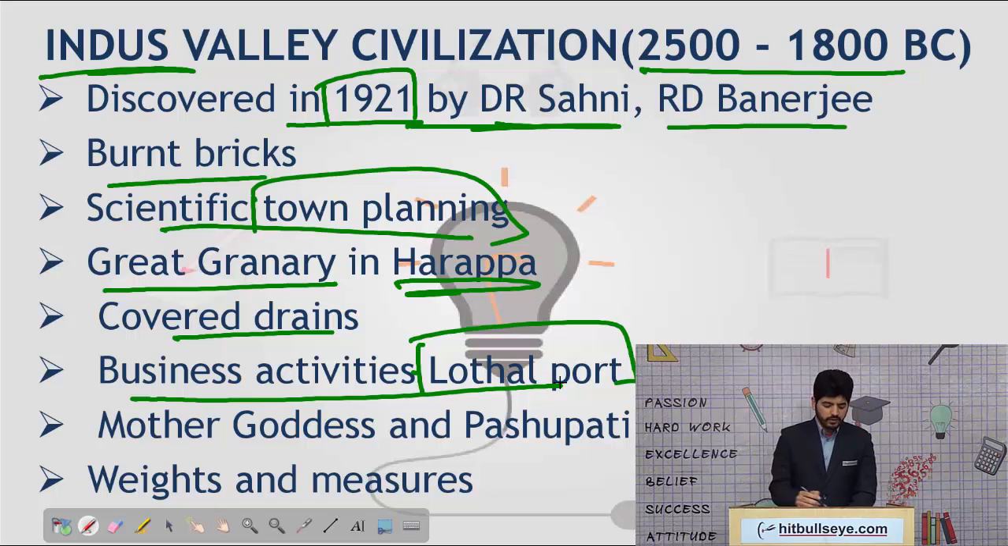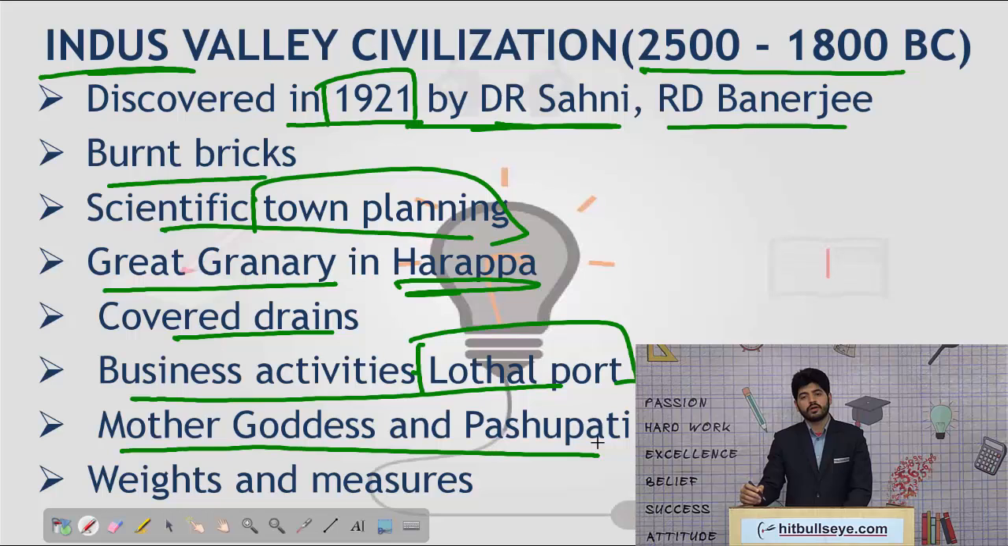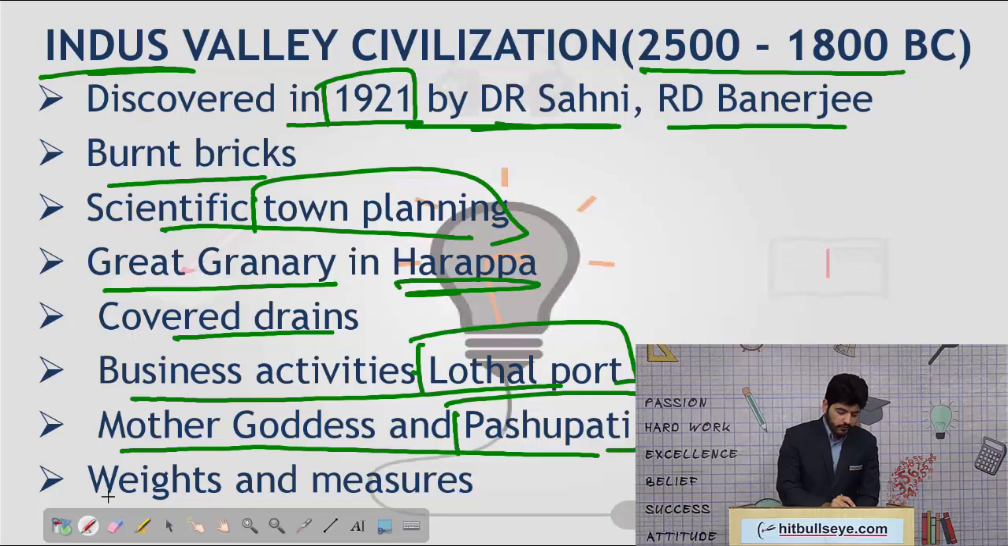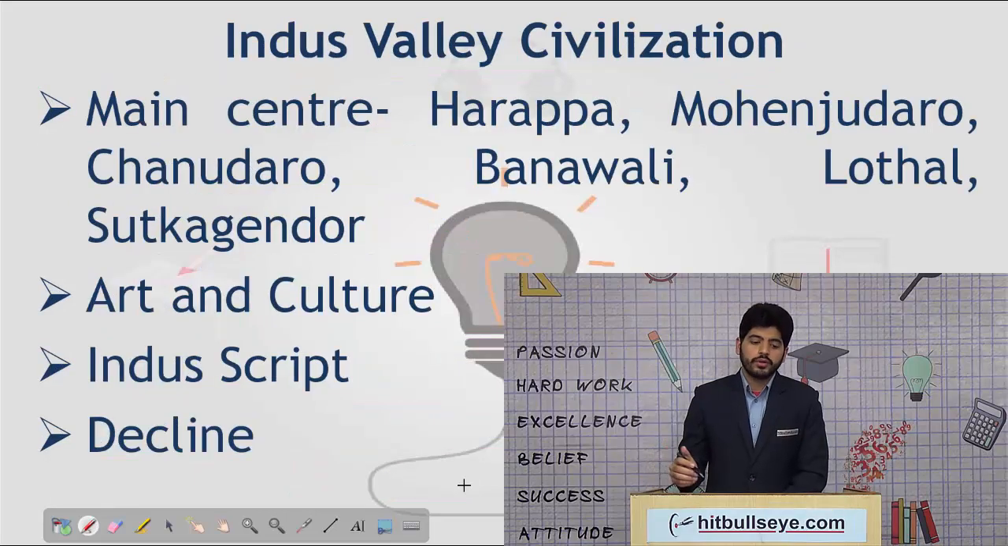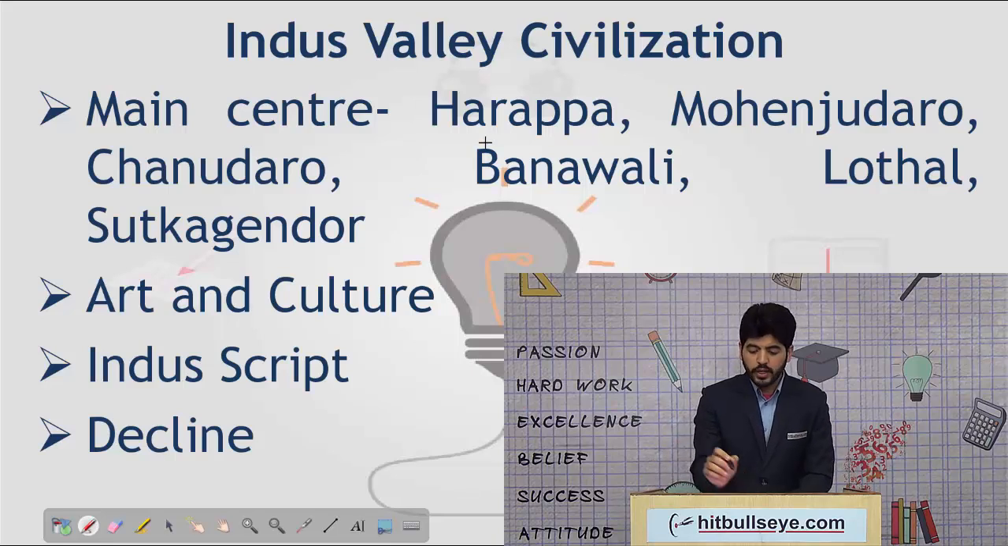The Harappan Valley Civilization people also worshipped gods and goddesses, and the most famous god they worshipped was Pashupati. Talking about the levels of development, they had developed efficient means of weights and measures so as to perform trade in a more efficient manner. Talking about the main centers of the Harappan Valley Civilization, it was Harappa itself from where the name evolved.